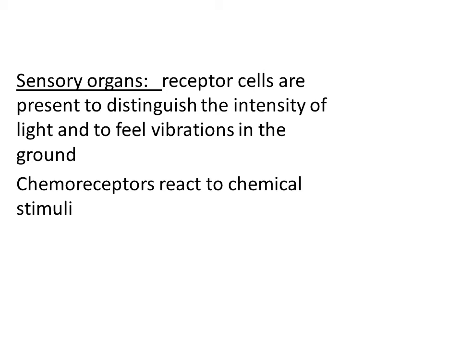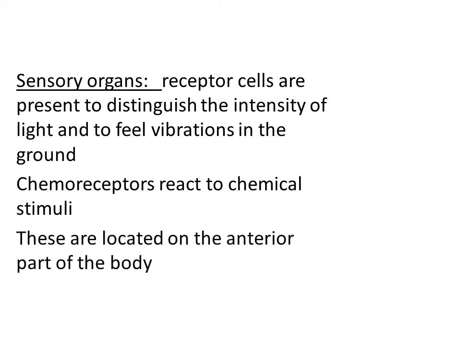These kinds of receptors help the organism sense different stimuli in its atmosphere. Chemoreceptors help to react to chemical stimuli, and receptor cells help to distinguish the intensity of light and feel the vibrations in the ground. These sensory organs are located on the anterior part of the body. This is a very essential thing we need to observe here, right? The receptor cells and chemoreceptors are located on the anterior part of the body.